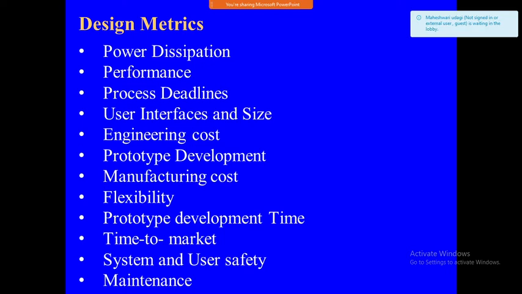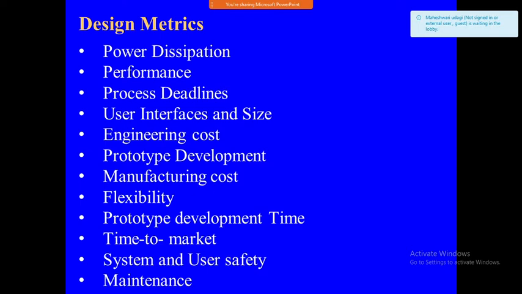Else the system is not performing well. Next, process deadlines. Within the particular given time, that particular process has to be executed. It should not exceed the deadline. That is the process deadline.